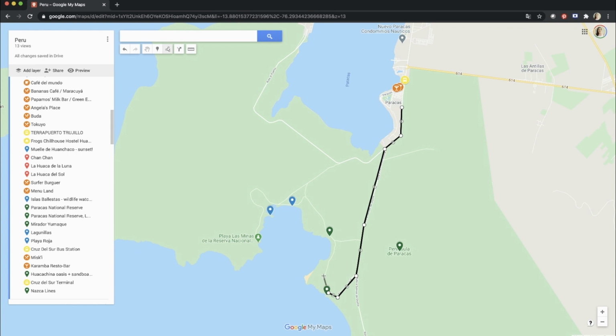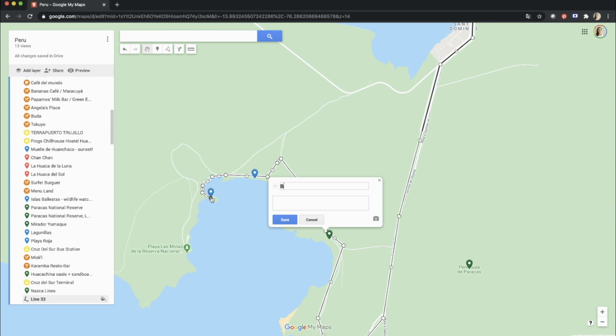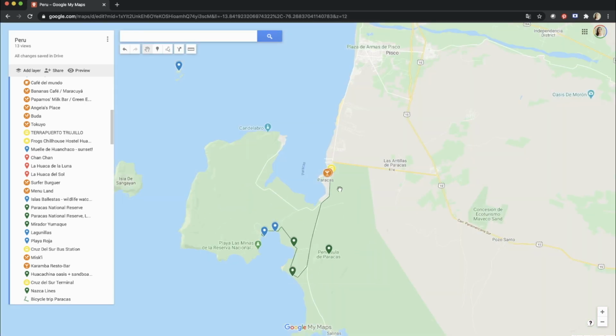And when you want to finish the line, you just have to double click. So instead of having a layer, now I just have a place.